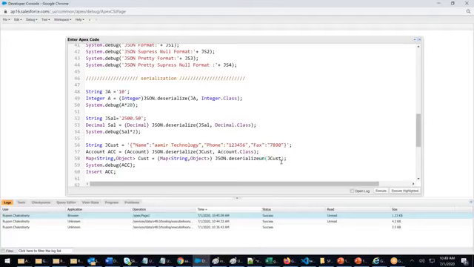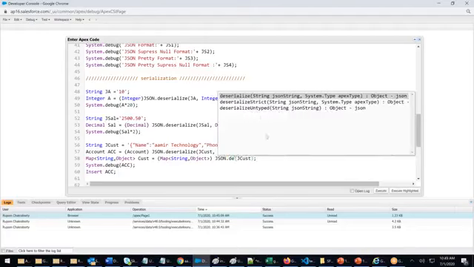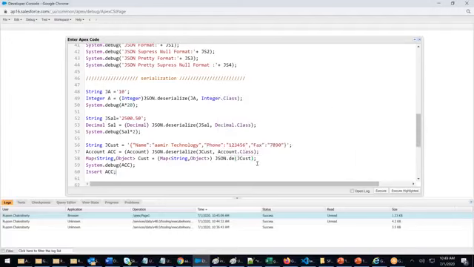Deserialize dot untyped. JSON dot deserialize. You have deserialize, untyped, and strict. Let us see this now.